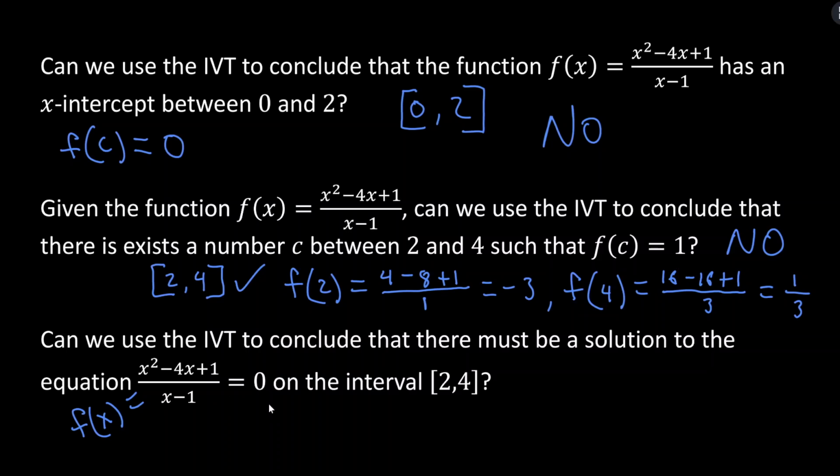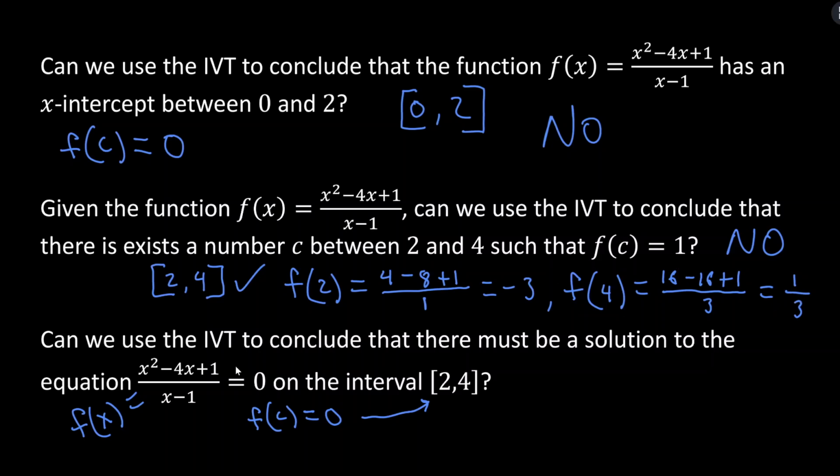Well, that's just an x-intercept, right? That's y equals 0. When does f of x equal 0? So we're trying to figure out, is there a solution to this equation f of c equals 0 where c is in this interval from 2 to 4? It's essentially the exact same thing that number 1 asks us with a different interval and worded differently. Hopefully that makes sense. All right, so continuity from 2 to 4. Are there any discontinuities? No, we found the only one is 1, so we're good to go there. And we actually already found the endpoints as well, negative 3 and 1/3.